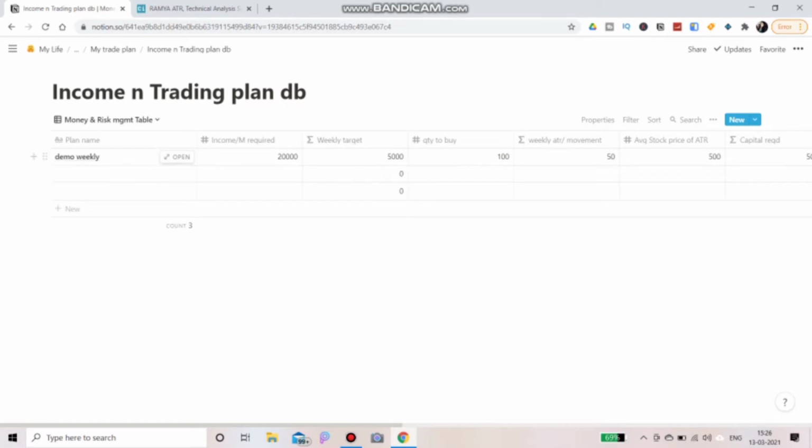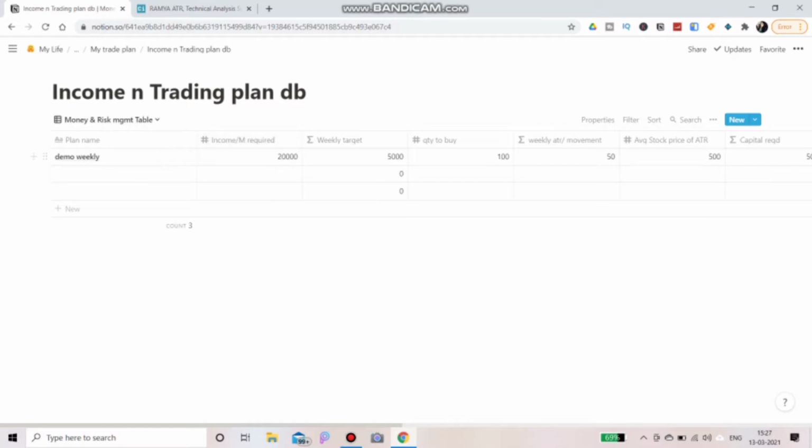So first we'll see all the properties and why each is needed. This is the plan name. You can write whatever your plan name is. This is income required, that is whatever your target is for the month. You can keep it for a month, a week, 2 months or 3 months, whatever it is. I have written it for income per month required. For example, I have written 20,000 per month is required.